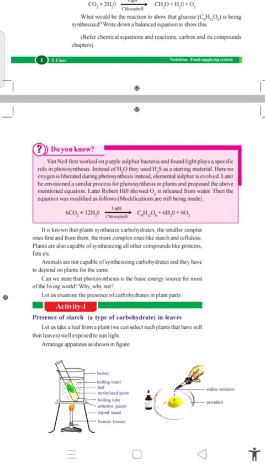Photosynthesis is done only in plants, not in animals, except blue green algae and some other organisms. Can we state that photosynthesis is the basic energy source for most of the living world? Why or why not? Let us study how plants prepare carbohydrates through photosynthesis.